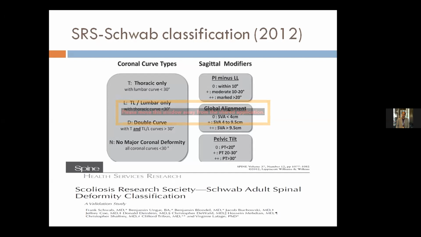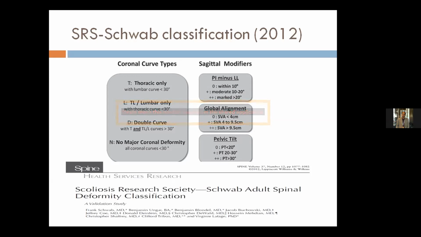And they have suggested these three sagittal modifiers, which have been shown in their study to have greater clinical impact. The first one is pelvic incidence minus lumbar lordosis, which is easier to calculate preoperatively. It should be within 10 degrees to have better clinical results, or to put a patient into a conservative line of treatment, the pelvic incidence minus lumbar lordosis value on X-ray should be within 10 degrees.